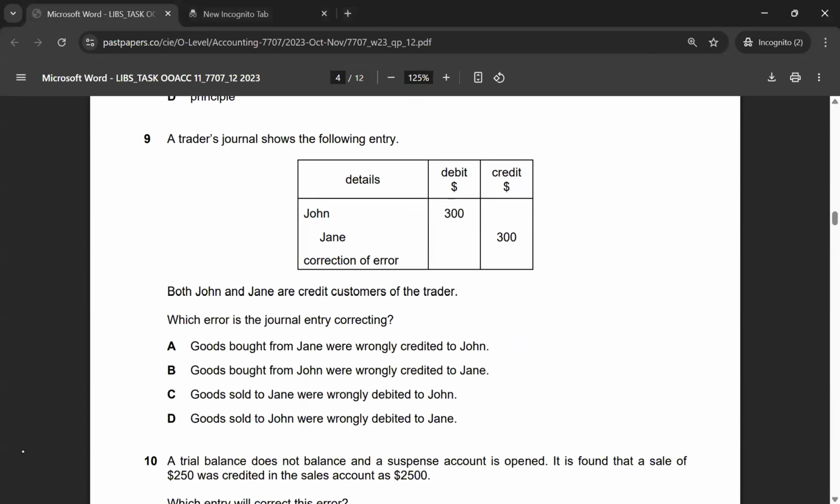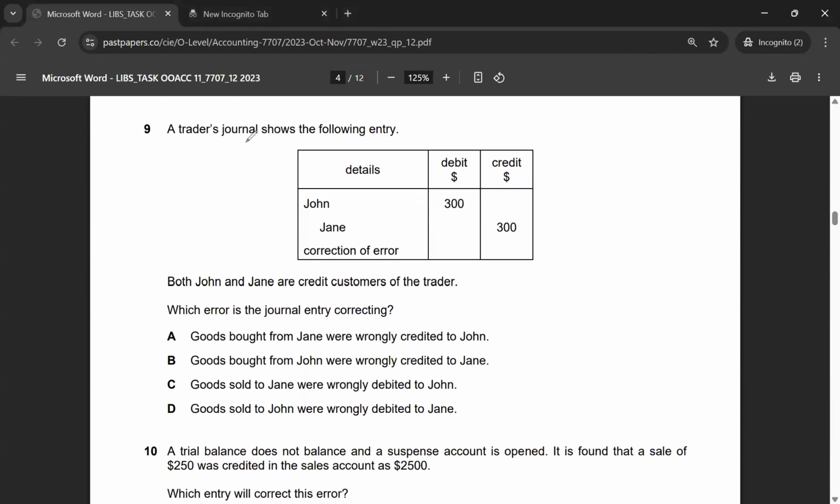Let's look at multiple choice 9. A trader's journal shows the following entry. Both John and Jane are credit customers of the trader, so they are accounts receivable. Which error is the journal entry correcting? This is actually a correction of error, as the description says. Goods sold to John were wrongly debited to Jane. That is what has happened, and that is why John is being debited now and Jane is being credited now. So the correct answer to multiple choice 9 would be option D.